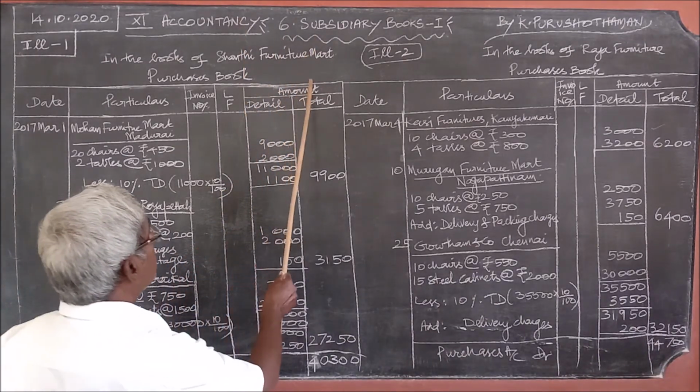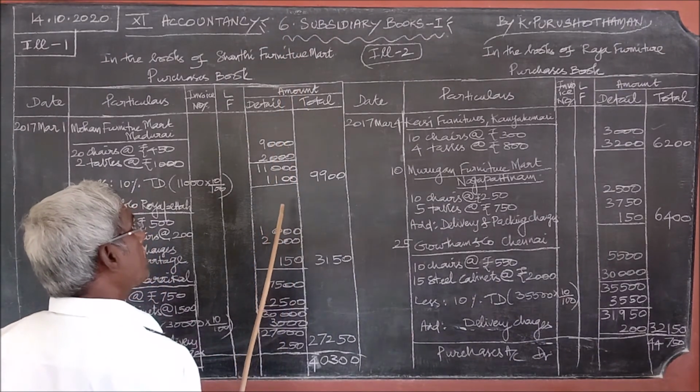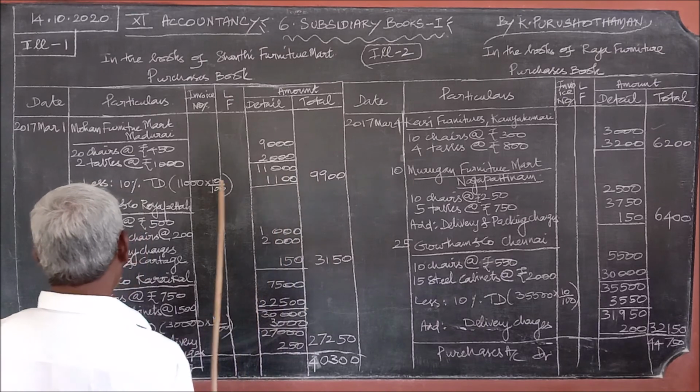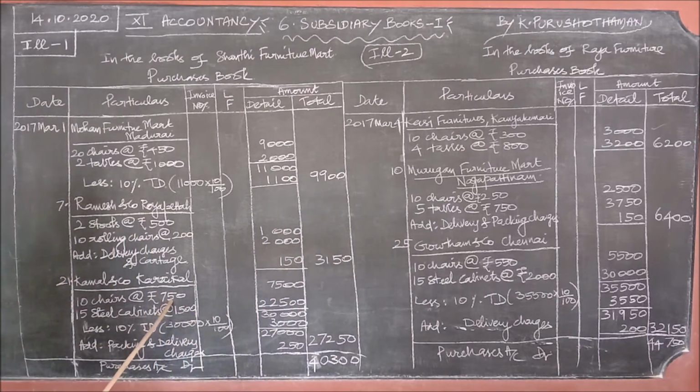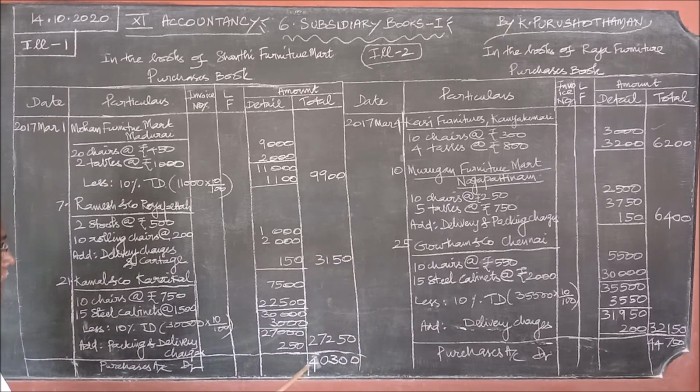Then the second point, you should pass entry only related to the business which is run. In this, furniture only should be passed. Either the computer or something else, office equipment should not be written. So that is the second thing. Third one, discount is only meant for the items purchased, not for the packing and the delivery charges. You should bear in mind, because these are all some places where you will commit mistakes. That is why I showed the mistake which you will make. So delivery charges or packing charges will not bear the discount. Only for the goods purchased there is discount. You should bear in mind. Okay, then we will continue in the next class.